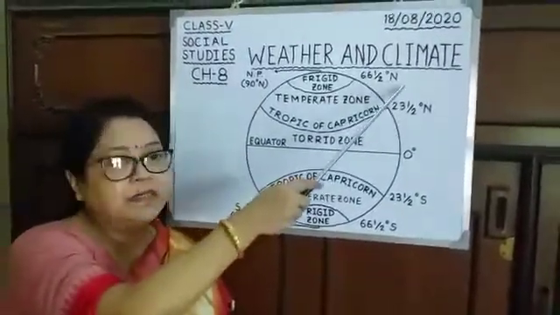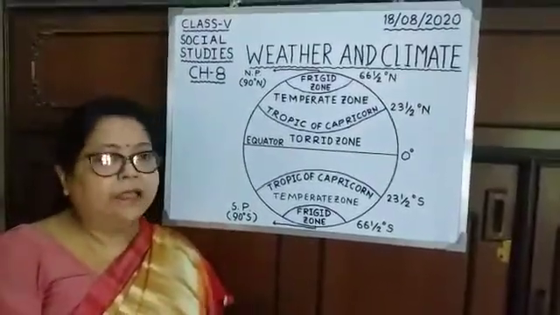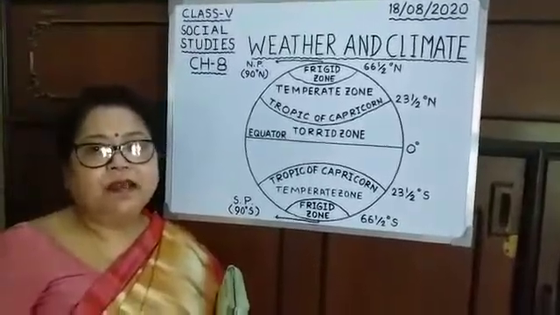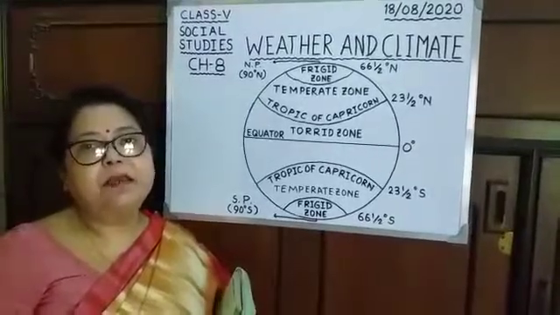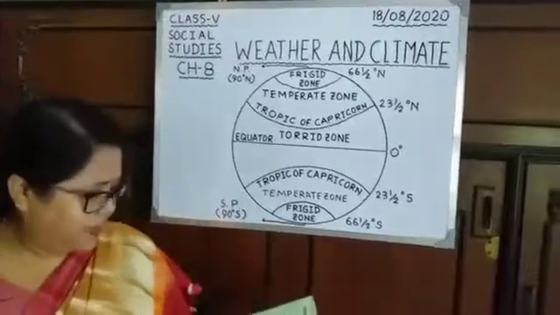And climate is permanent. Suppose the climate of mountainous region is cold. The climate of the coastal regions is pleasant. So, climate is permanent.